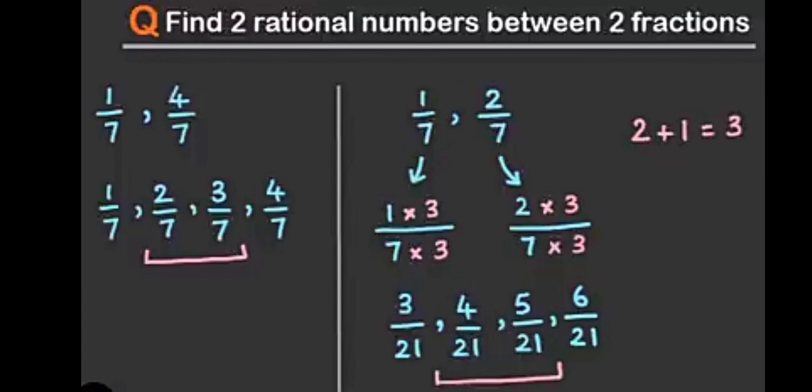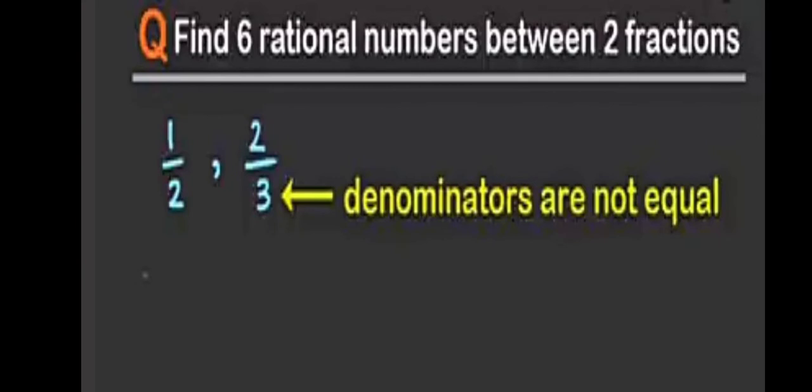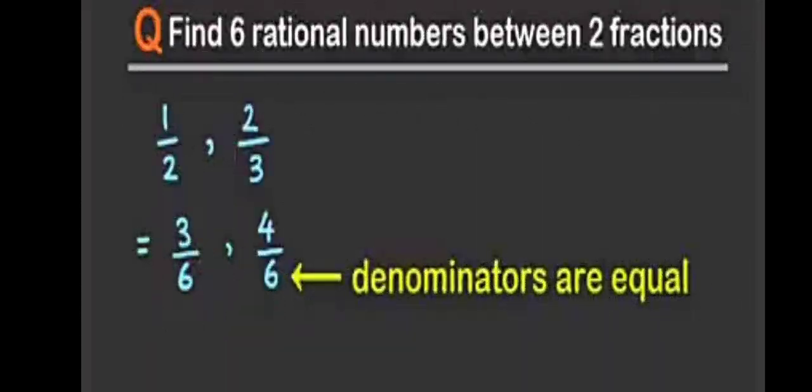Let us take some more examples. Find 6 rational numbers between two fractions. Here the denominators are not equal.